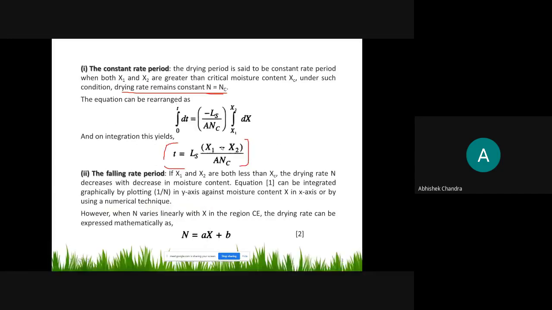So you can write the rate in terms of, क्योंकि you have seen कि this first region is a linear region. So you can express this region with the help of this line equation, यानी the rate you can write as n is ax plus b, क्योंकि n is a function of moisture content. Therefore we have written a linear form of this equation, ax plus b. The diagram.